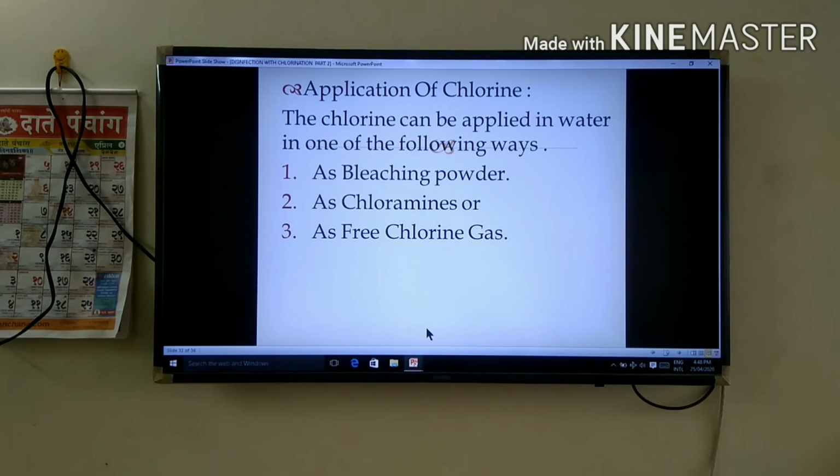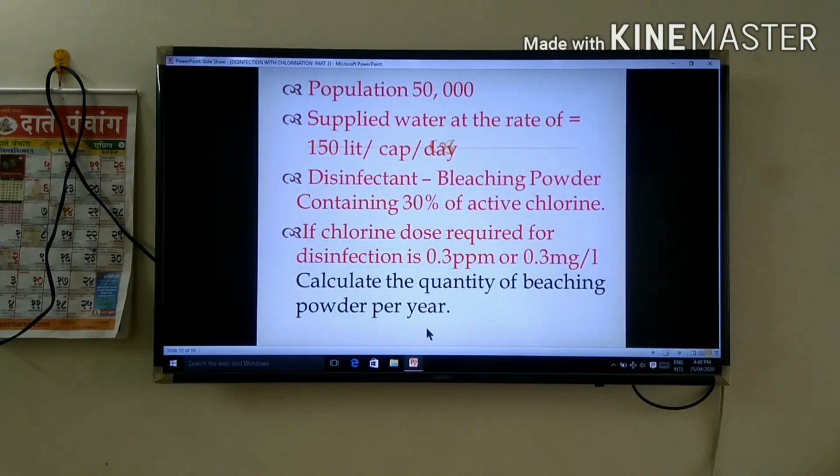The application of chlorine. Chlorine can be applied to water in one of the following ways: first, as bleaching powder; second, as chloramines; or third, as free chlorine gas. Suppose our population is 50,000. The water supplied is at the rate of 150 liters per capita per day.